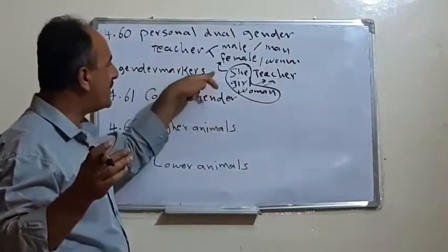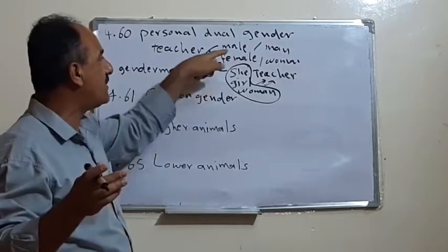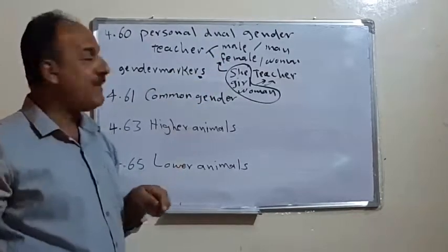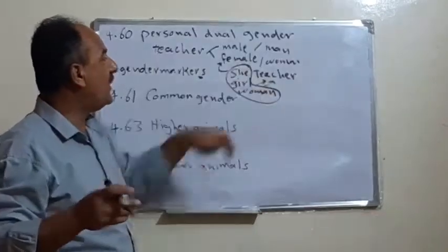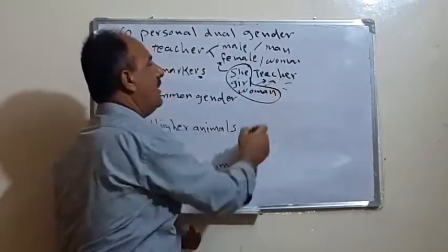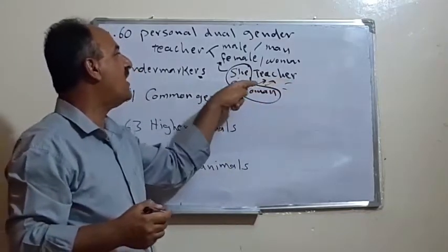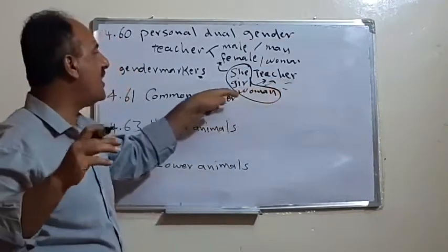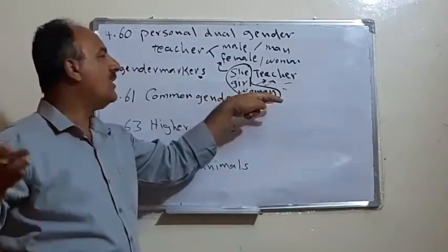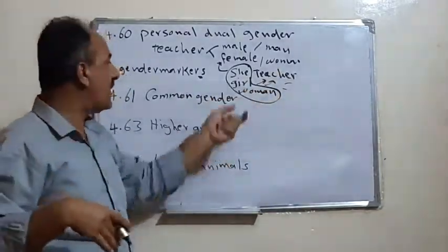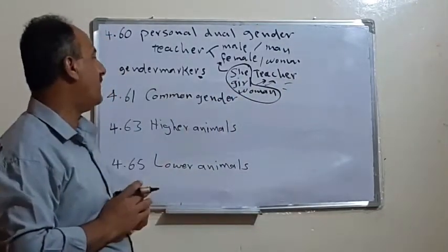But we have certain words where, in order to distinguish whether the word is male or female, feminine or masculine, we have to add gender markers before the words. Say she teacher, she cleaner, she professor, girl carpenter, woman fisherman, etc. All these we use to distinguish between male and female.